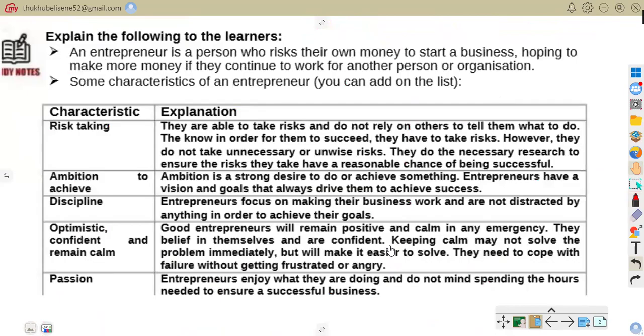So now we are on characteristics of an entrepreneur. We are asked to explain the following to learners. An entrepreneur is a person who risks their own money to start a business, hoping to make more money than if they continued to work for another person or organization.